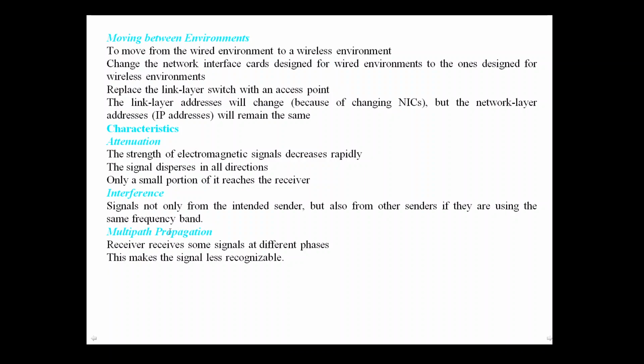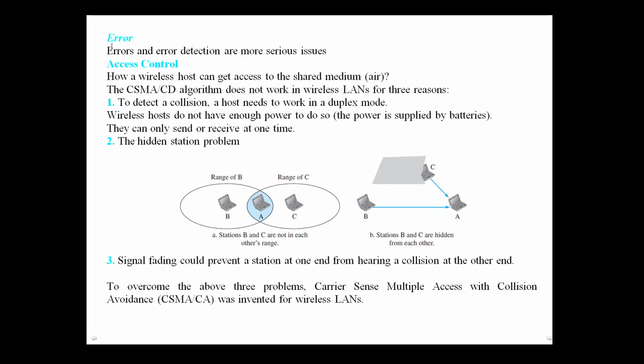Next characteristic is multipath propagation. The receiver will receive some signals at different phases as the signal travels in different directions and reaches the receiver. This makes the signal less recognizable. Next is error. Error and error detection are more serious issues in wireless LANs, if we consider the signal to noise ratio.